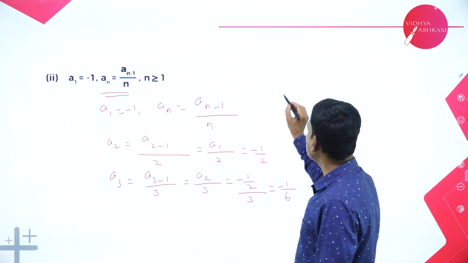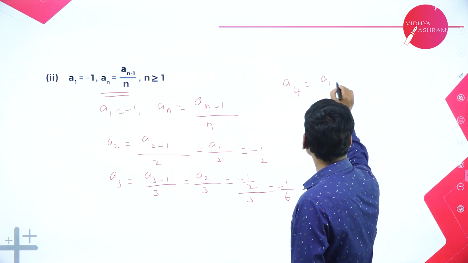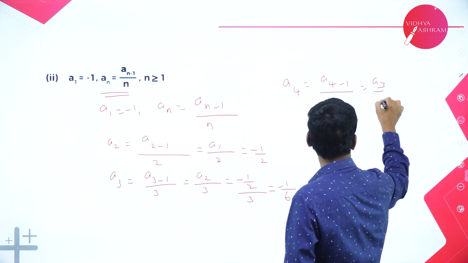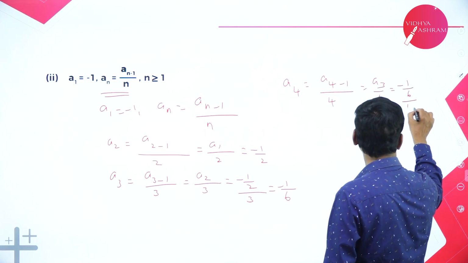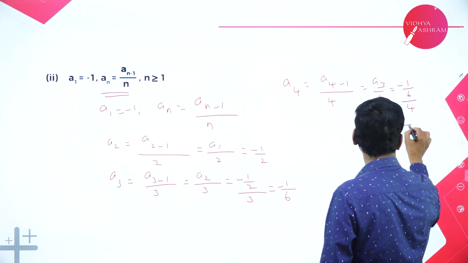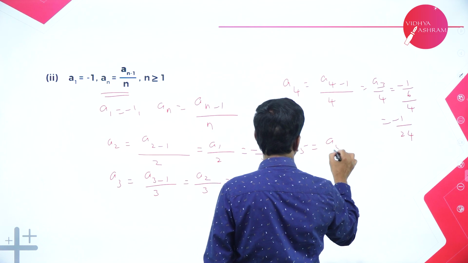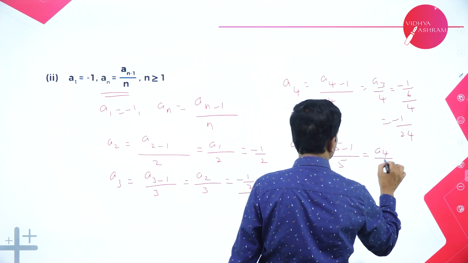So A4, I'll write 4. A4 is nothing but A4 minus 1 by 4. That is A3 by 4. What is A3? A3 is minus 1 by 6 by 4. So this is equal to minus 1 by 24, 6 4s are 24. And the fifth term A5 is equal to A5 minus 1 by 5. That is nothing but A4 by 5.